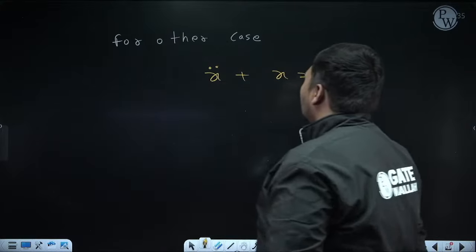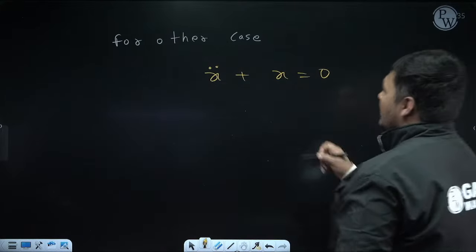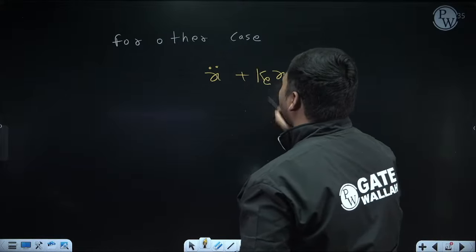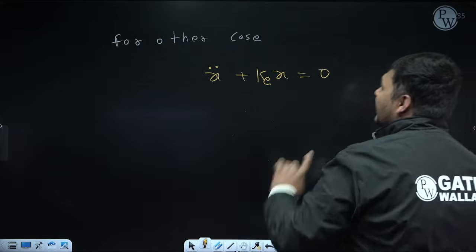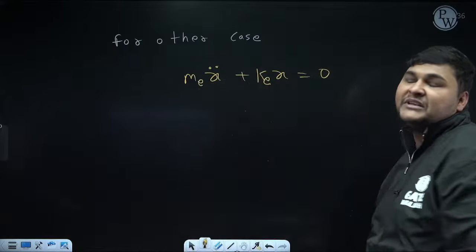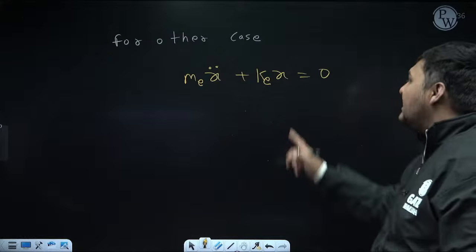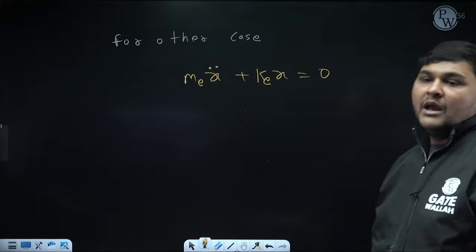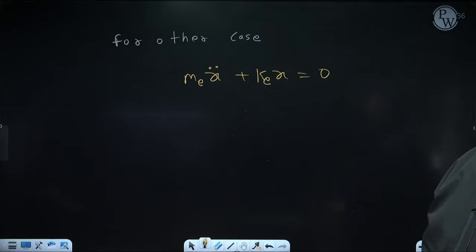Like this. Only we need to calculate the coefficient. Right now, I don't know what will be the coefficient of x. Suppose the coefficient of x I am denoting as Ke, and the coefficient of x double dot I am denoting as Me. Don't say Ke is stiffness, Me is mass. No. For the general case, Ke was K, Me was M. But for other cases, what Ke and Me will be, we will come to know after derivation.